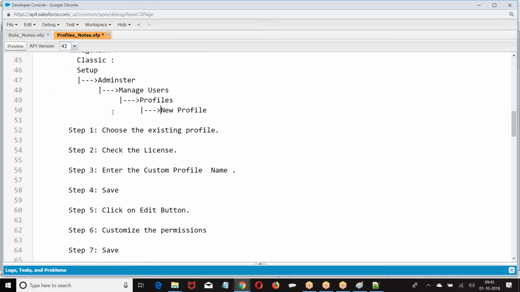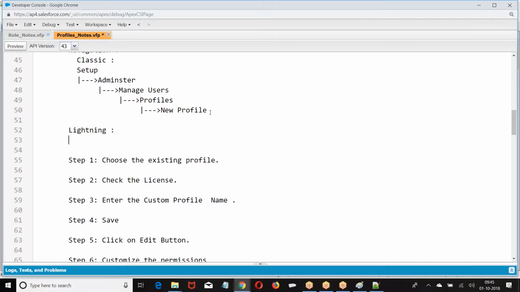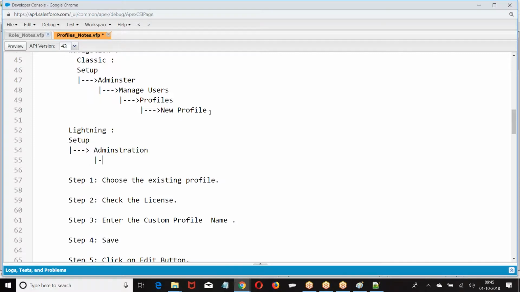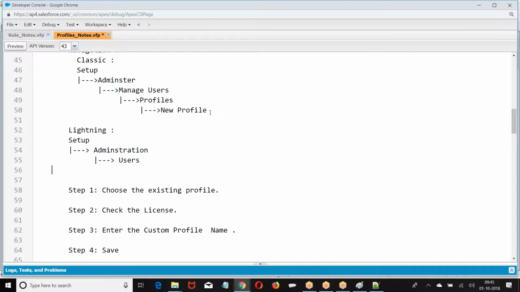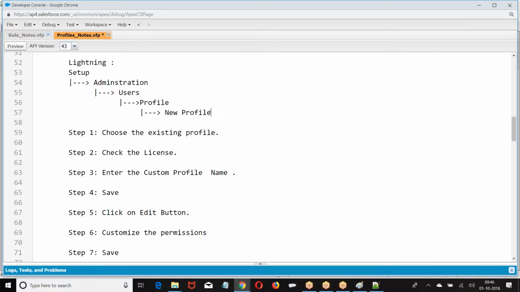The same if I want to go with Lightning: Setup, Administration, Users, Profiles, New Profile.